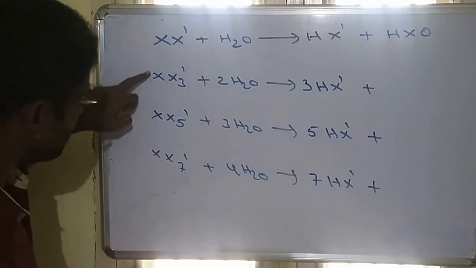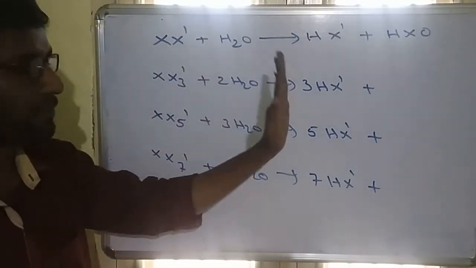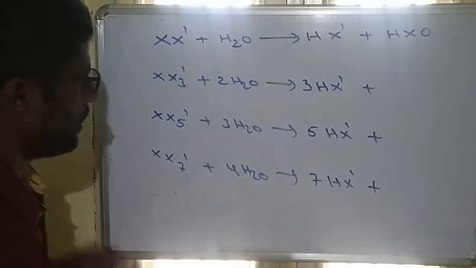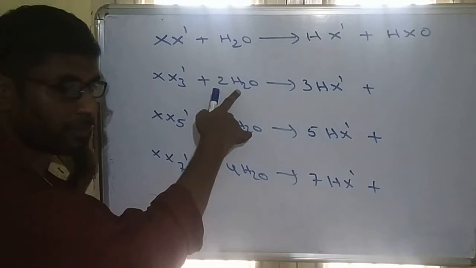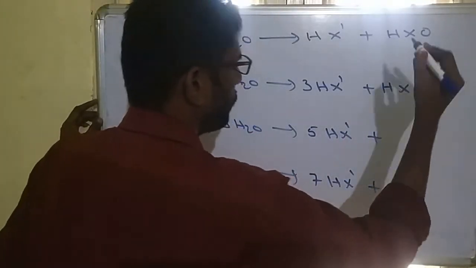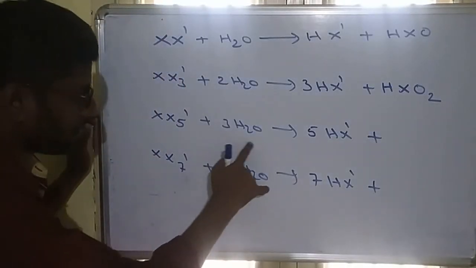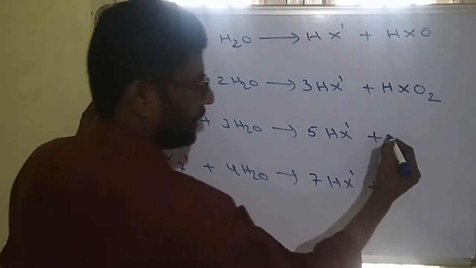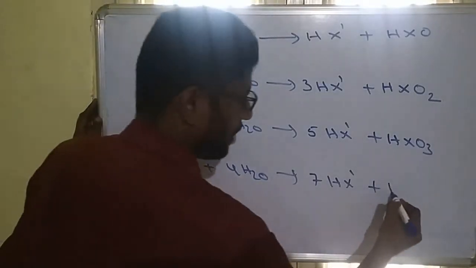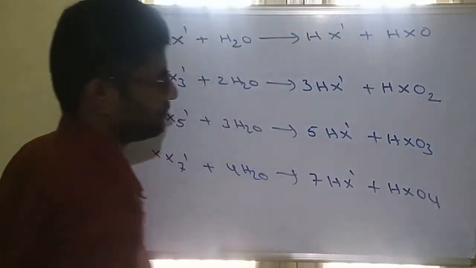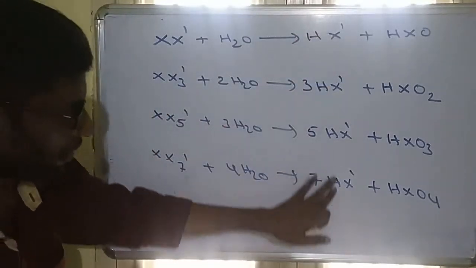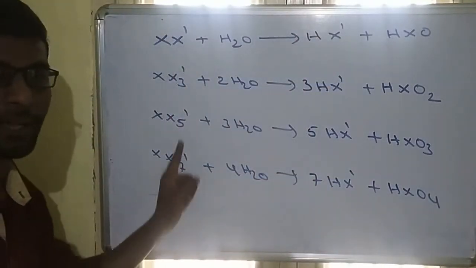So the remaining big size halogen will combine with oxygen. Here one OH is there, it will form HXO. Here there are 2 oxygen and 1 hydrogen remaining, so we get HXO2. Here 3 oxygen and 1 hydrogen remaining, we get HXO3. Here 4 oxygen and 1 hydrogen remaining, HXO4. So see this, interhalogens on hydrolysis produce hydrogen halides with small size halogen.